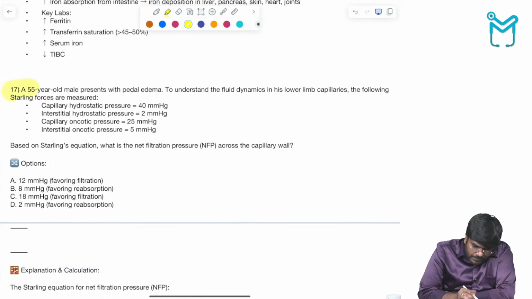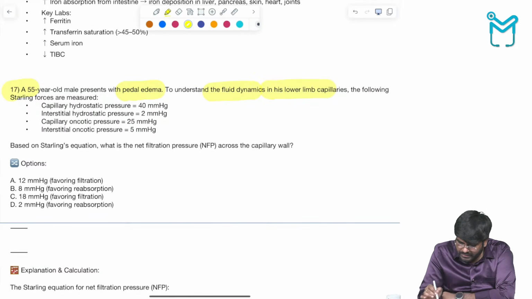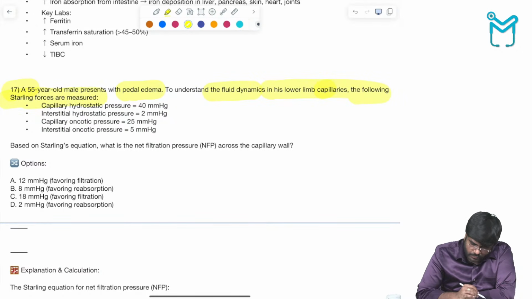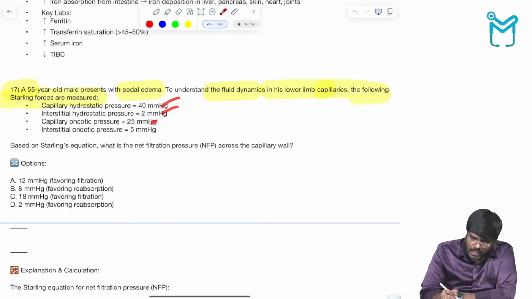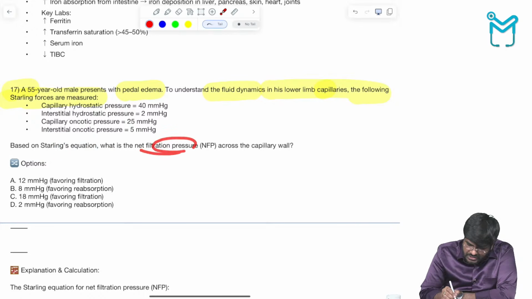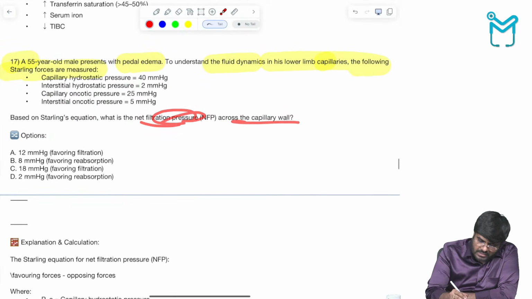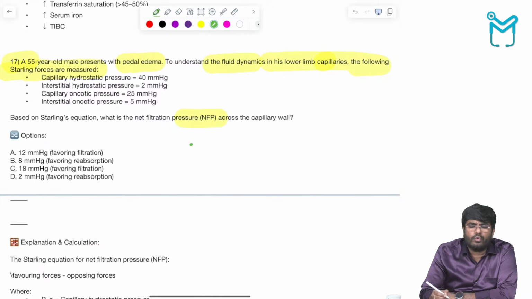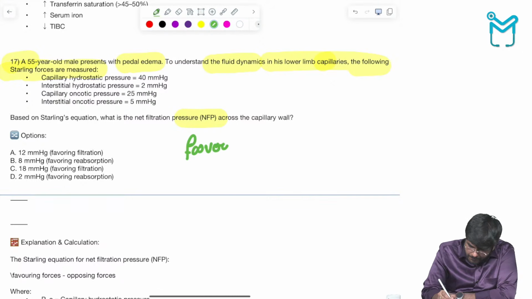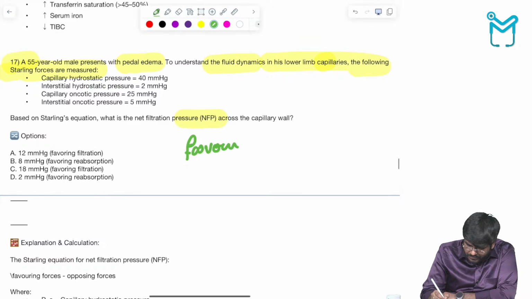17th question. A 55-year-old male presents with pedal edema. To understand the fluid dynamics in his lower limb capillaries, the following Starling forces are measured. Here we have the hydrostatic and oncotic pressures of the capillary as well as the interstitium. Based on Starling's equation, what is the net filtration pressure across the capillary wall? What is the formula to calculate the net filtration pressure? The formula is favoring forces minus opposing forces.